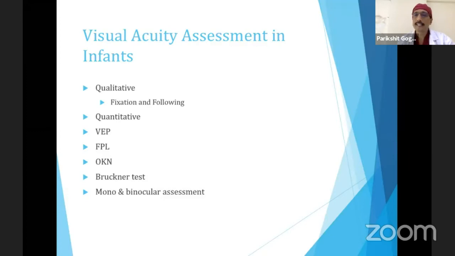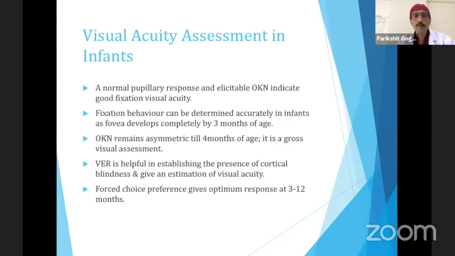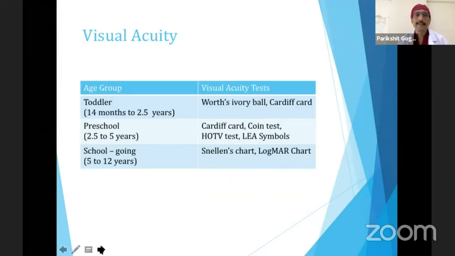Now, for infants, earlier speakers, Dr. Tejaswani and Dr. Beke, have gone through this. We look at visual fixation, visual evoked potentials, optokinetic nystagmus, and Bruckner's test can be done. We can look for pupillary response and fixation behavior. So when we think a child is blind, first we have to be 100% sure that we have seen and done all the tests. Forced choice preferential looking gives optimum response after 12 months. In a toddler, we can do a Cardiff card.